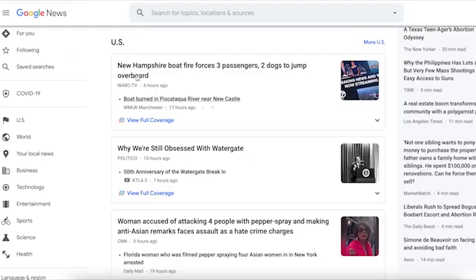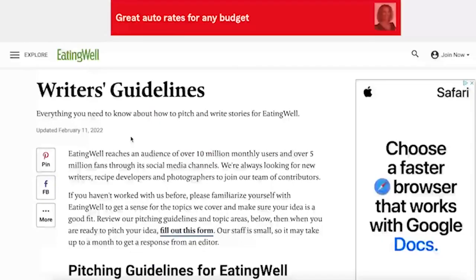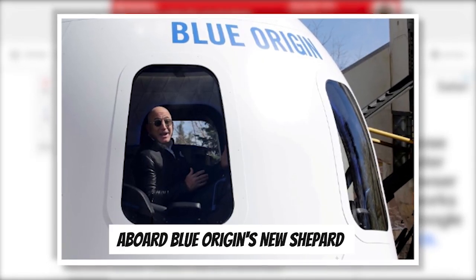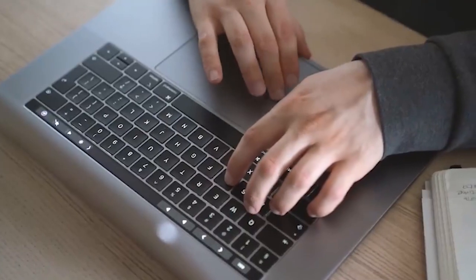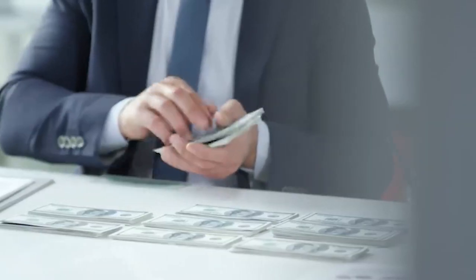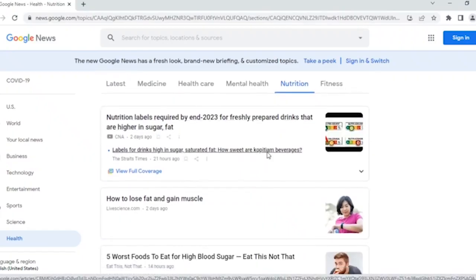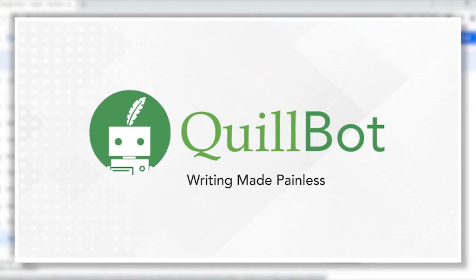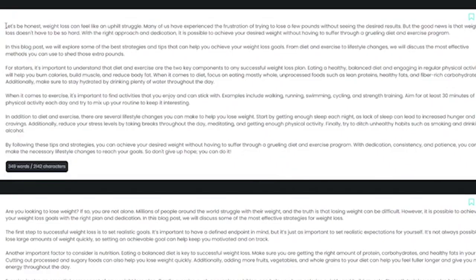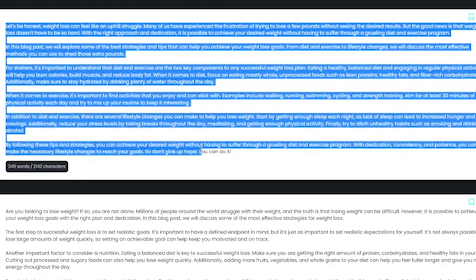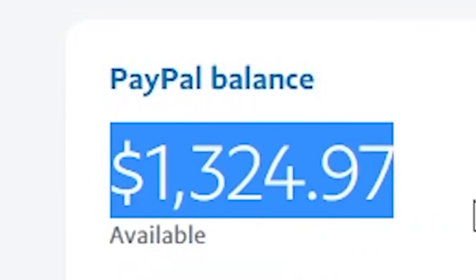You can open any of these articles and use them to make money online. For example, if we select the article "A Flight to Space with Jeff Bezos aboard Blue Origin's New Shepard sold for $28 million," we can use its content to make money. To do this, copy the article and proceed to step 4, which involves visiting quillbot.com, a free online tool that rewrites articles professionally for you. You can utilize these articles without any charge to earn money online repeatedly.